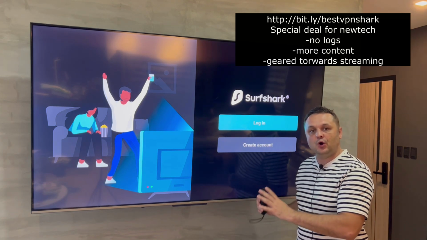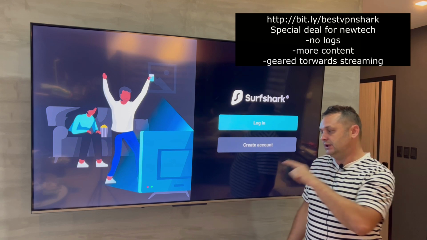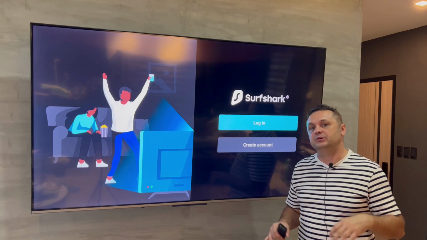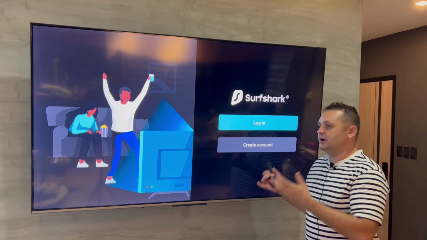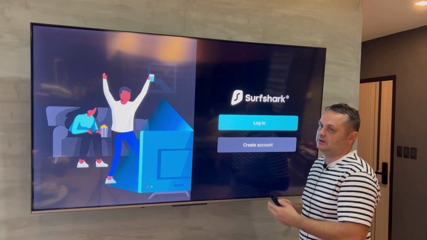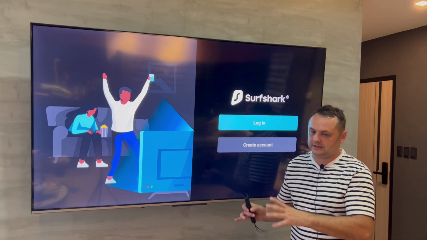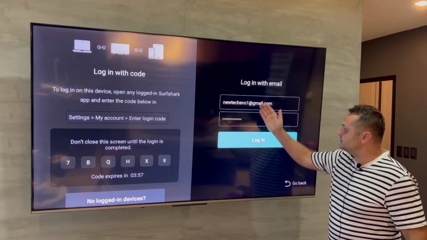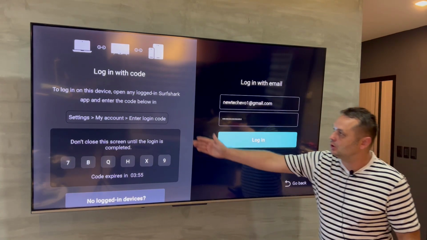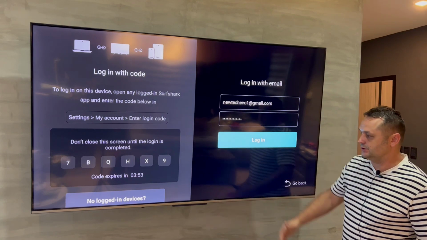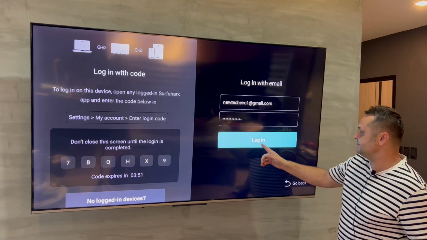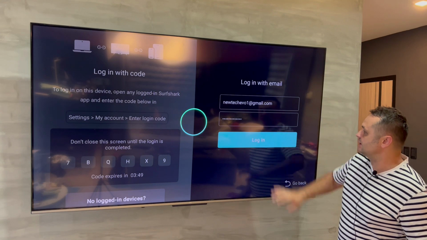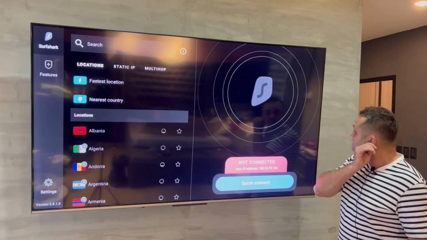So once you have your own account, you click this link, you sign up for your own account, verify your account, create your email, create your password, and ready to log in. I'm gonna log into mine and I'll show you quickly how to set this up for streaming, okay? Once you have your information typed in, you can just press the login button. You can also use your phone if you install on your phone, okay, with that specific code. So just hit login once you have your information there. I have mine in. It's gonna log you right in.